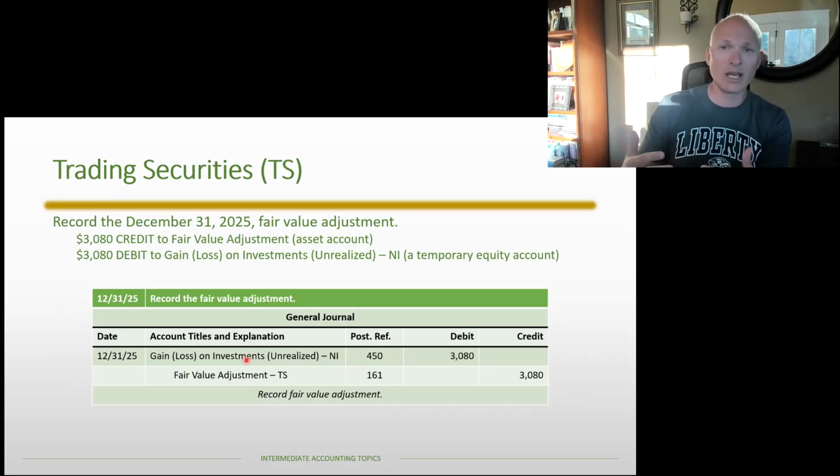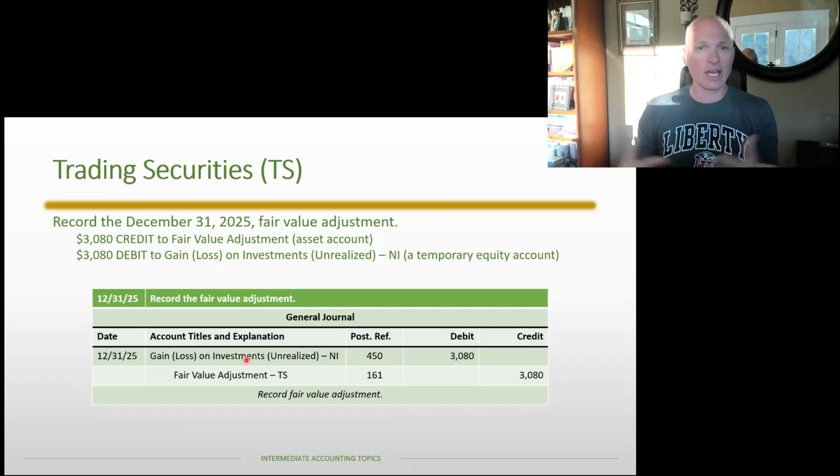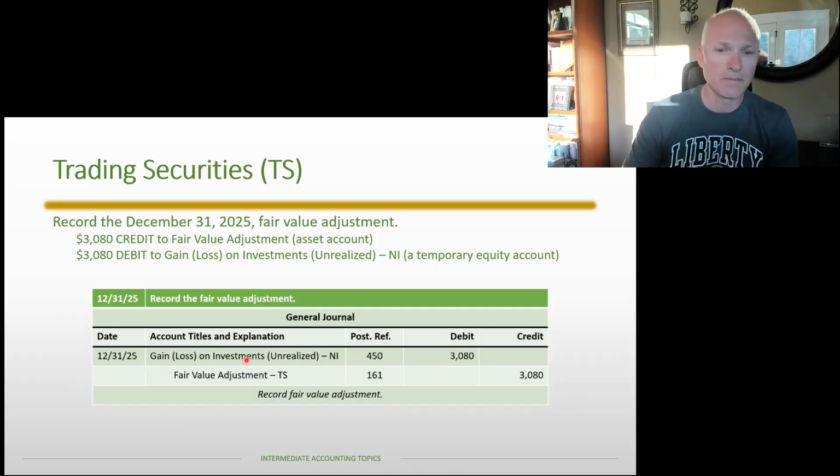And when there's a credit entry, that's a gain. We're going to aggregate them together if there are multiple entries in any given year. But again, what's driving this is there's a credit to the asset, and that credit to the asset drives a debit to the temporary equity account. Again, this account would get closed to retained earnings at the end of the year.